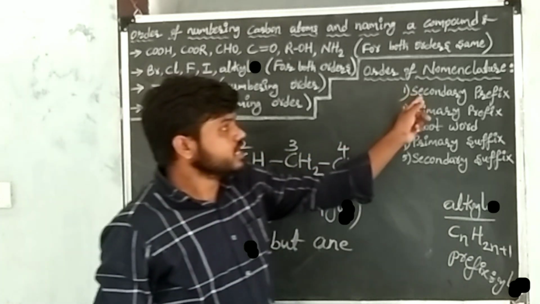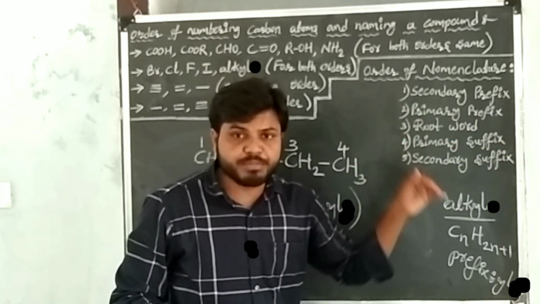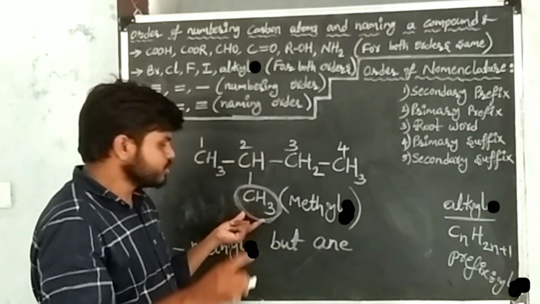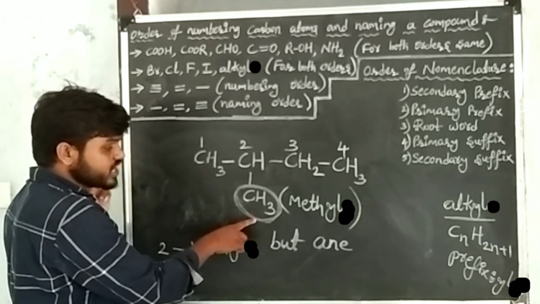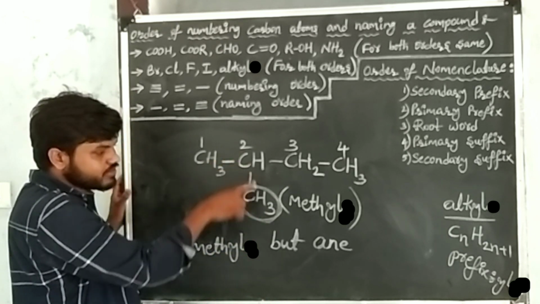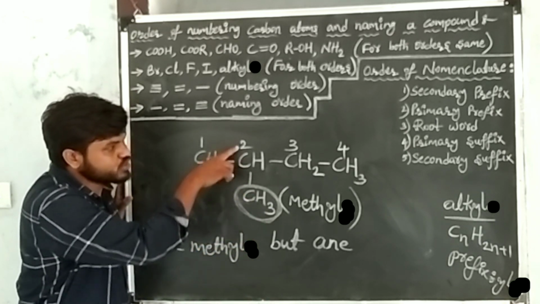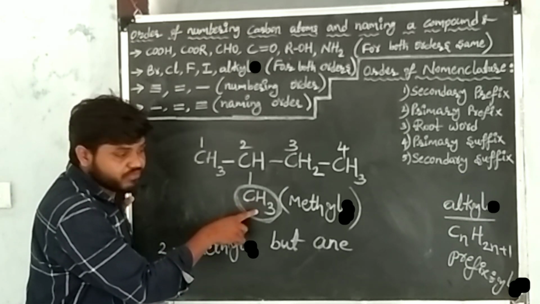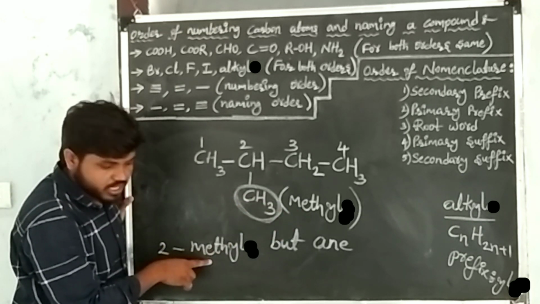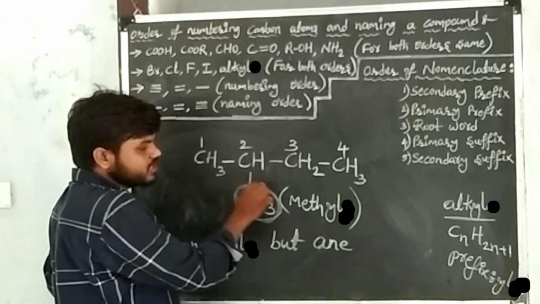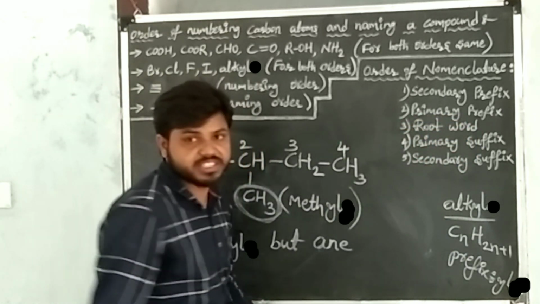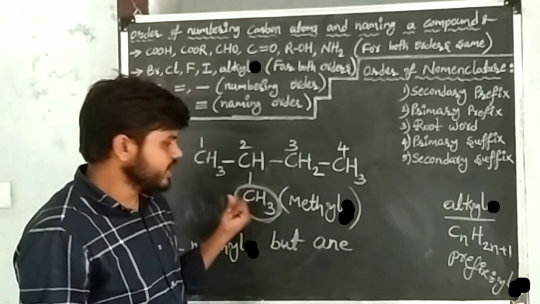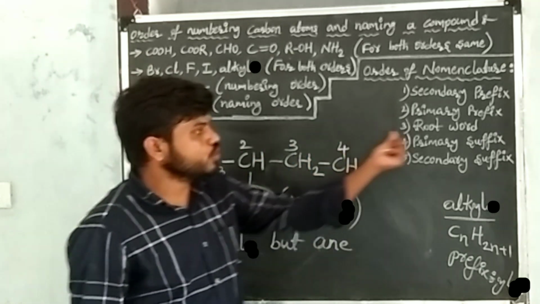After giving numbers, write the secondary prefix. Here secondary prefixes are what? Substituent. One substituent is there, that is methyl. First write the position of the methyl, then the prefix of the methyl. Position is what? Second. I have written the position. After writing the position, the prefix of methyl is what? Methyl only. Okay, I have written the prefix. After writing the substituent, go to the primary prefix. Primary prefix here is what? Cyclic. Cyclic is not present. Then go to the root word.